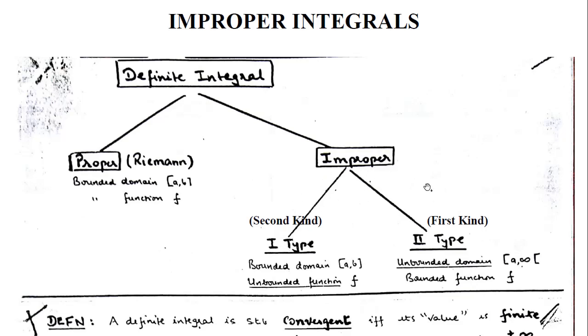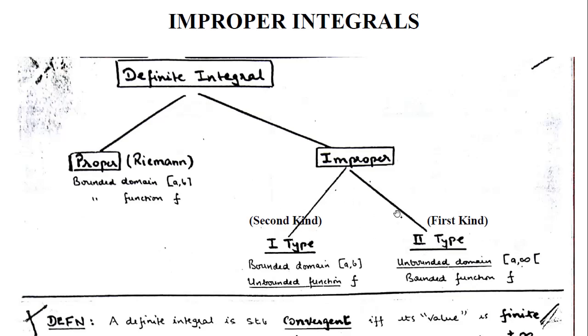They are further categorized into two types or two kinds. Some books write them as first type and second type, but some other books write them as second kind and first kind. So be particular about what is being discussed. When it's a first type, it is also referred to as second kind. If it is of second type, it is also referred to as first kind. Some books refer in their own terminology, so be particular about that. We'll discuss further into it.